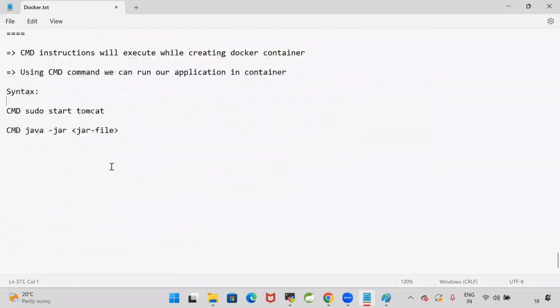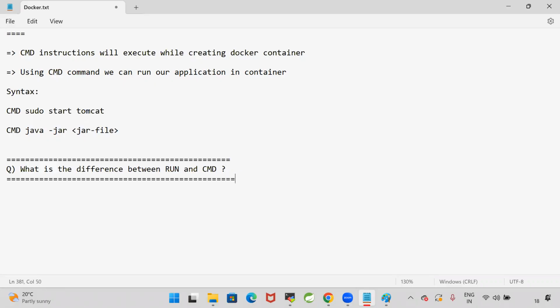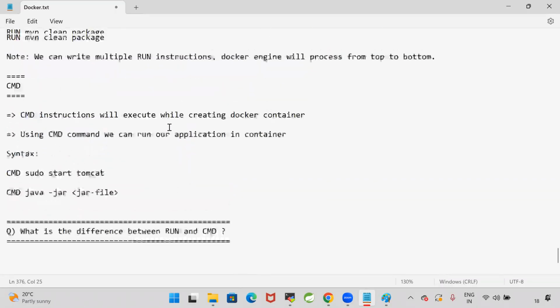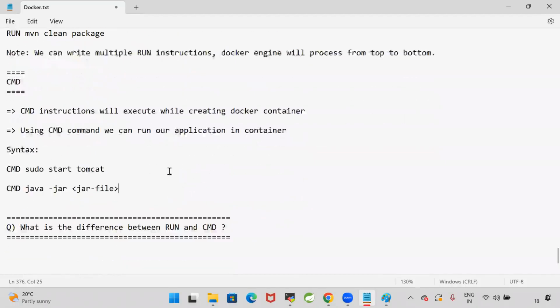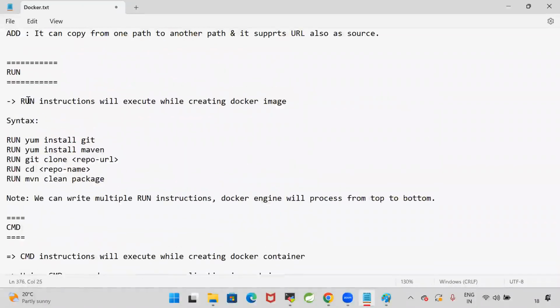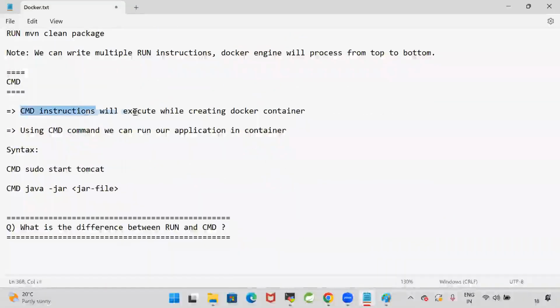So what is the difference between run and CMD? That is also an interview question. It's a very famous interview question in the Dockerfile. What is the difference between run and CMD? Run instruction will execute while creating the Docker image. CMD instruction will execute while running the Docker container. Are you guys able to follow me? Run instructions will execute while creating the Docker image, whereas CMD instructions will execute while creating the Docker container. Both are not the same.